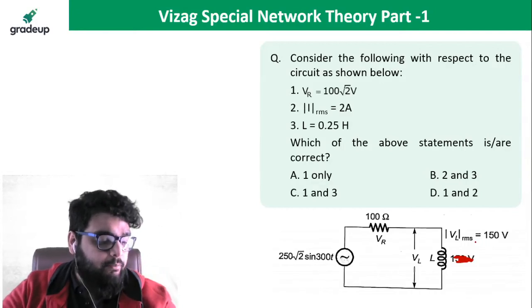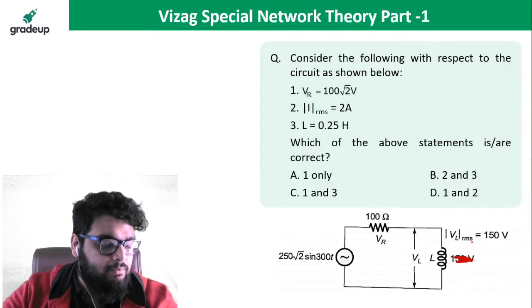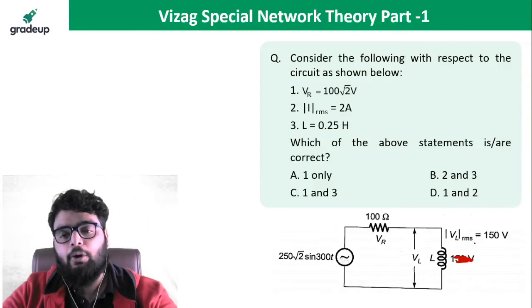Ritesh, what are you saying, beta? You are saying j square is -1. Yes, beta, j square is -1. What's the problem in that?